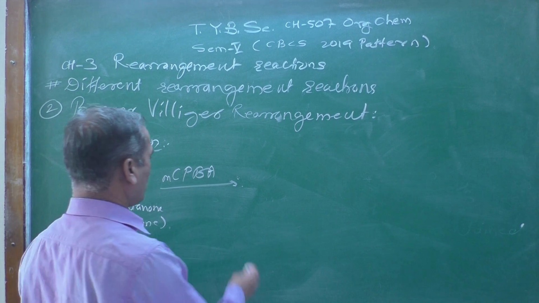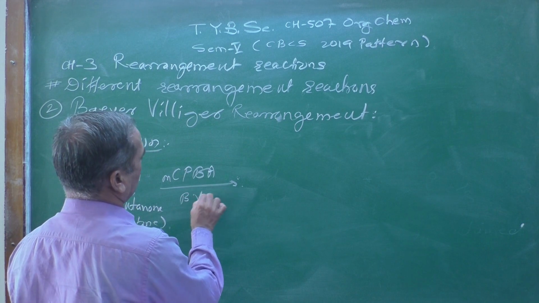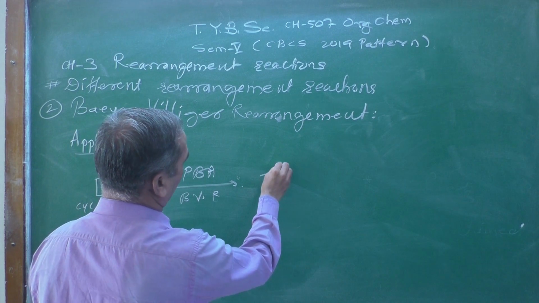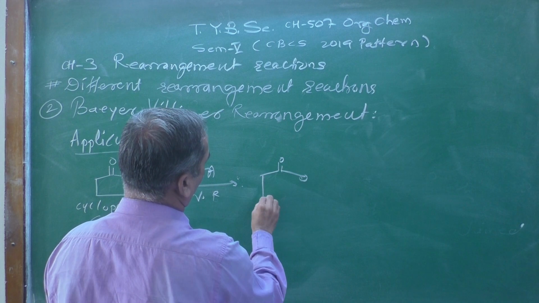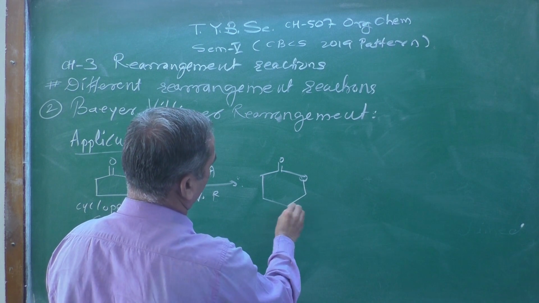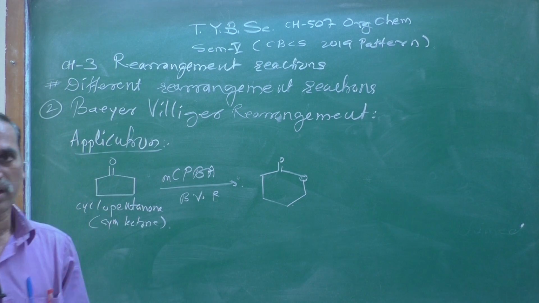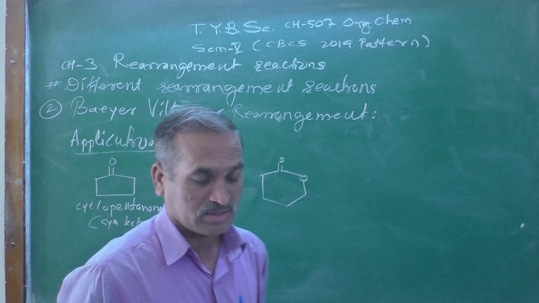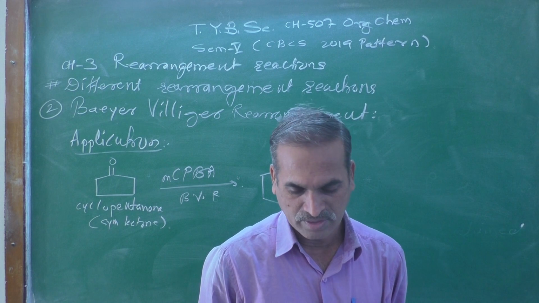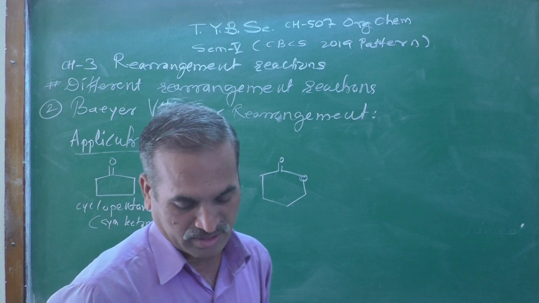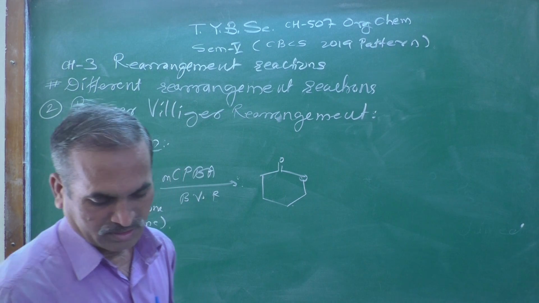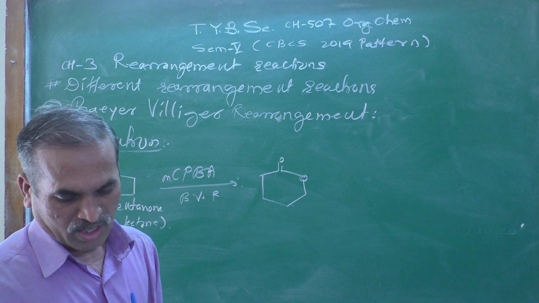That is a Baeyer-Villiger rearrangement reaction, a named reaction. What are you going to get? You are going to get the 6-membered ring. There is an expansion of the ring because of the insertion of an oxygen atom, and we will get from cyclopentanone the delta valerolactone.